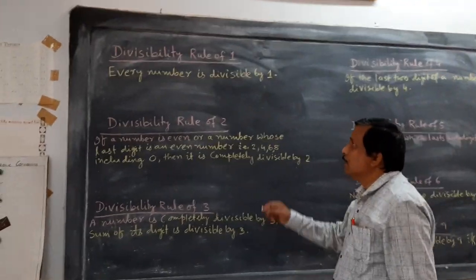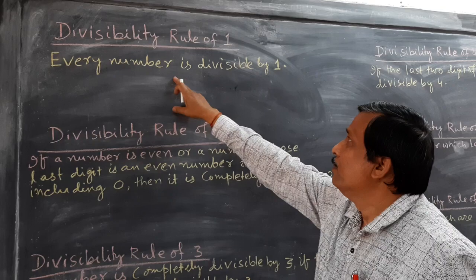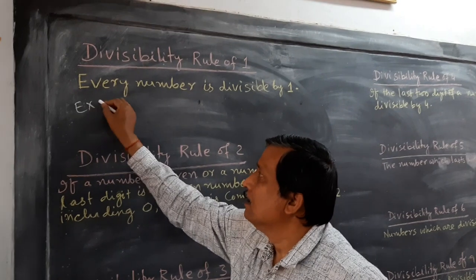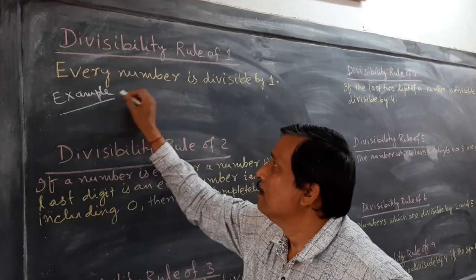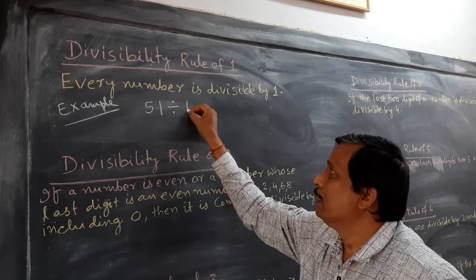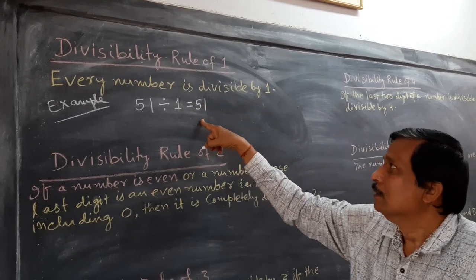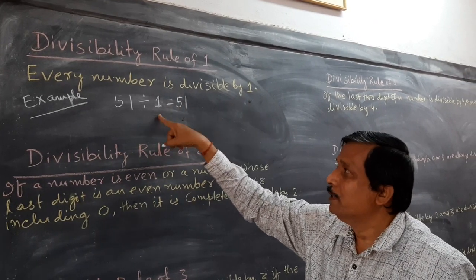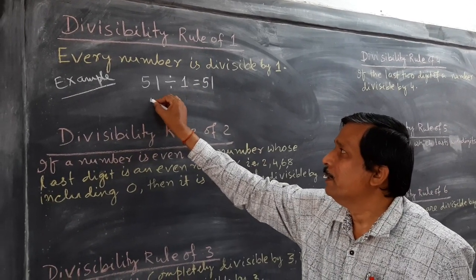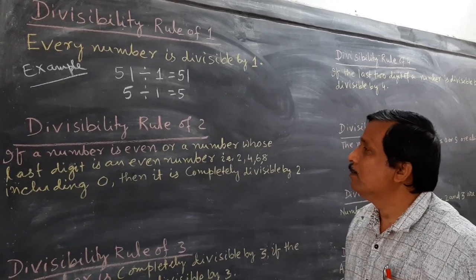So first of all, we'll start with the divisibility rule of 1. You know, every number is divisible by 1. Okay, for example, suppose 51. When 51 is divided by 1, you get 51, the number itself. So 1 can divide every number and the result is that number only. Similarly, if you divide 5 by 1, the result is also 5. So this is the divisibility rule of 1.